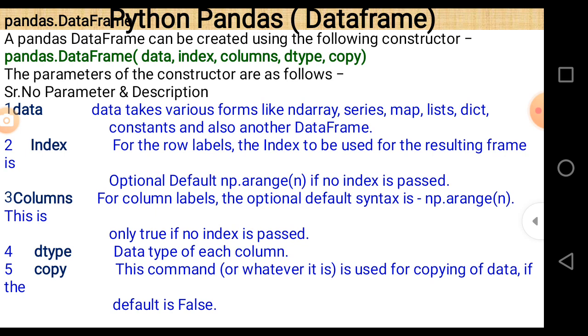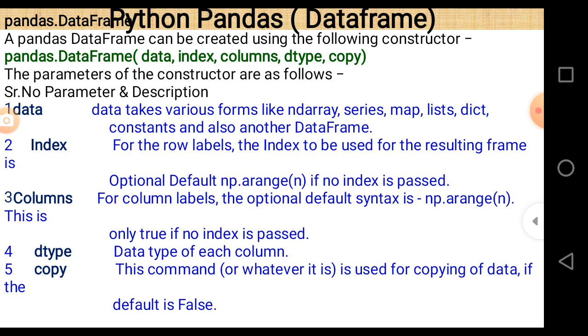Then, second is index. For row labels, the index is to be used for the resulting frame. There is a default index also, but you can give index values by passing index as an argument. After that, columns: by default the optional value is np.arange.